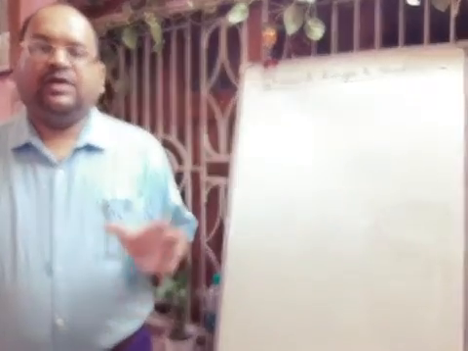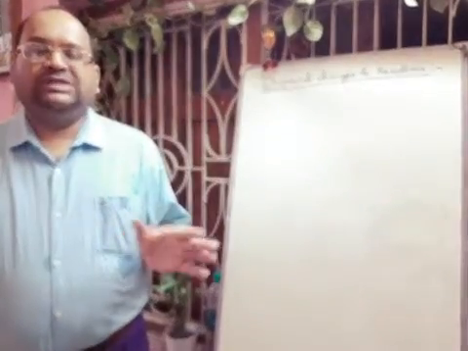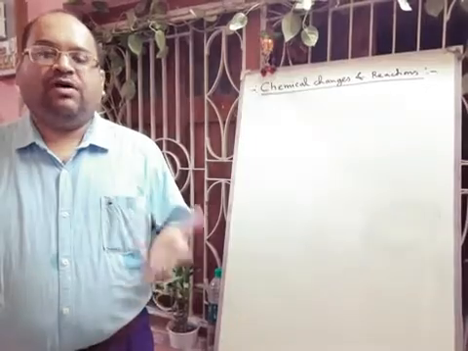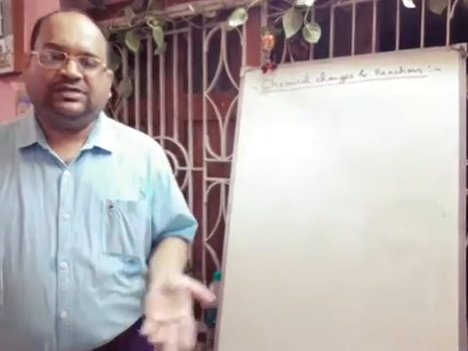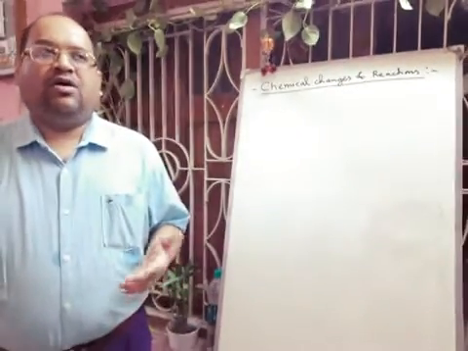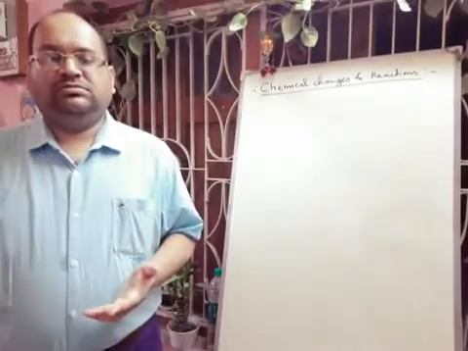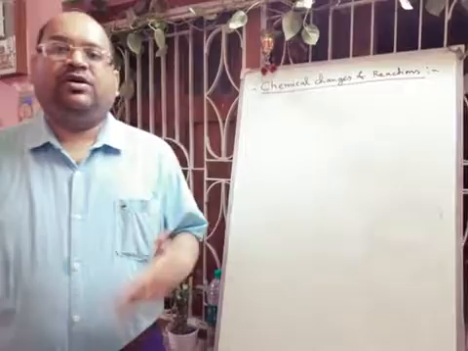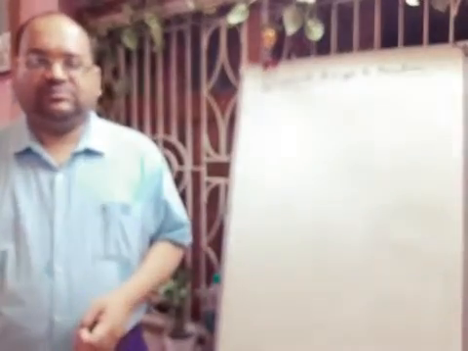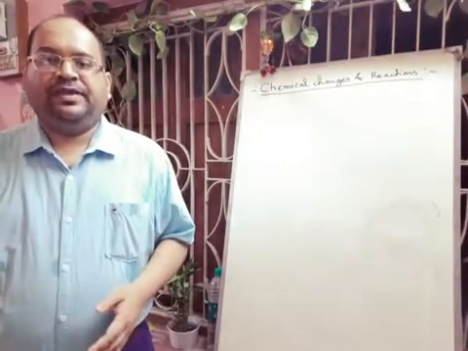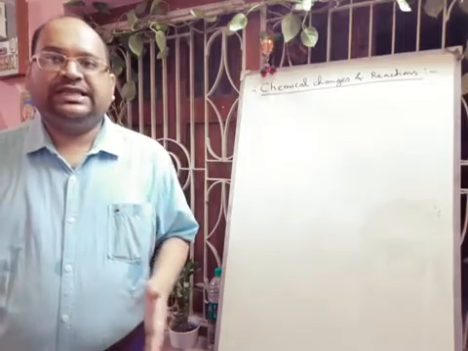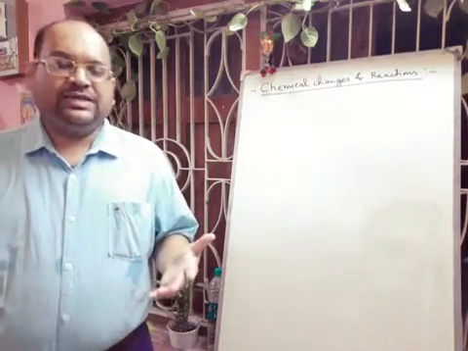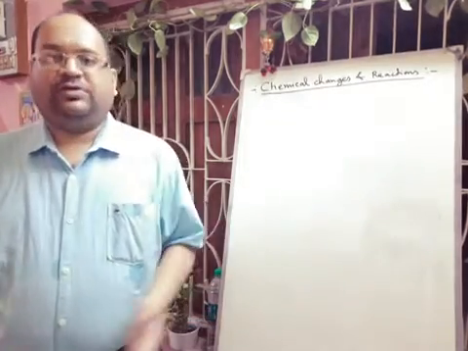Now, these chemical bonds can be formed by sharing of electrons or by transferring of electrons. That we will discuss in the chemical bonding chapter in detail. Now, what we are discussing is that chemical reactions mean bond breaking and bond making processes.